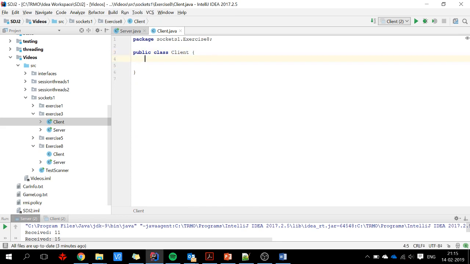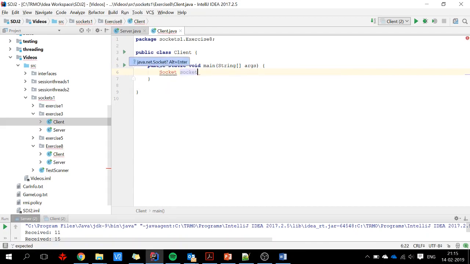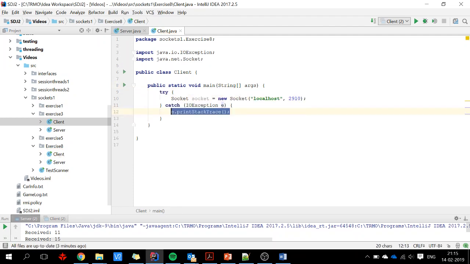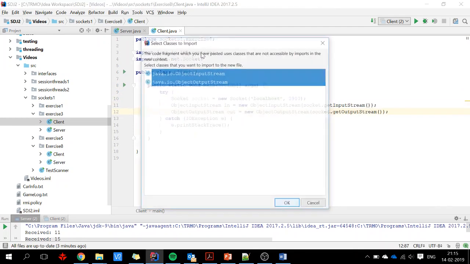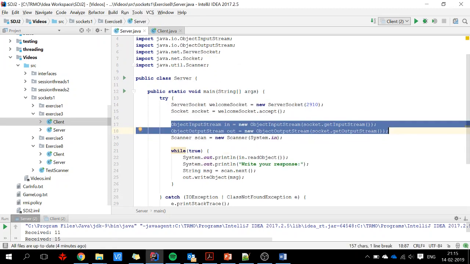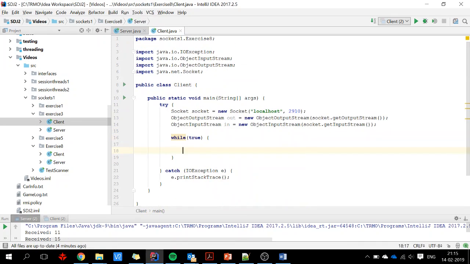So in the client, main method, socket, new socket, localhost 2910, surround with try catch, and I will create these guys. I will reverse the order of them, and then we will have a while true. I will create this one.